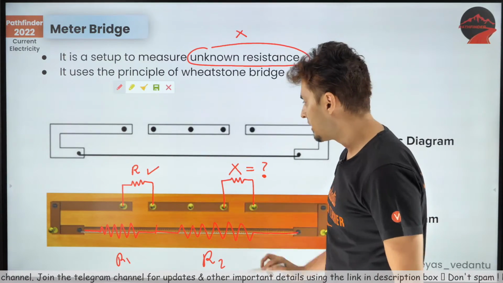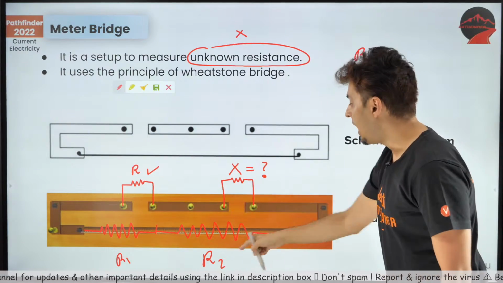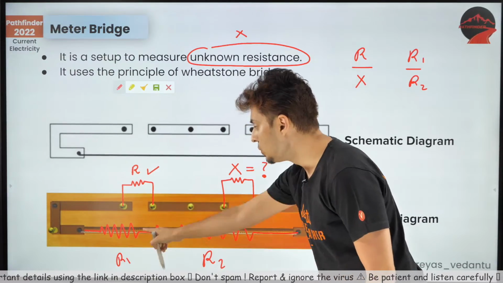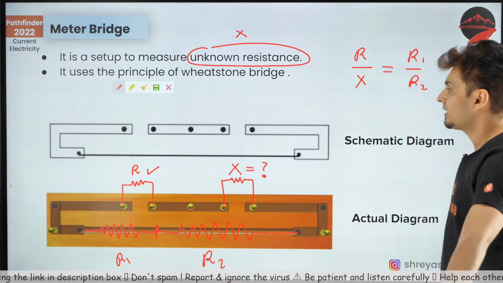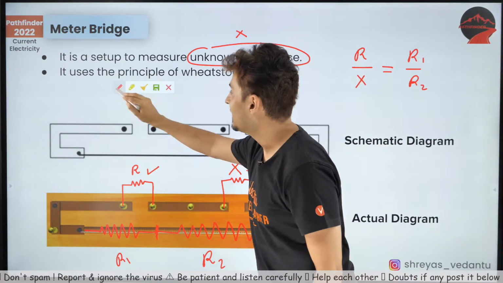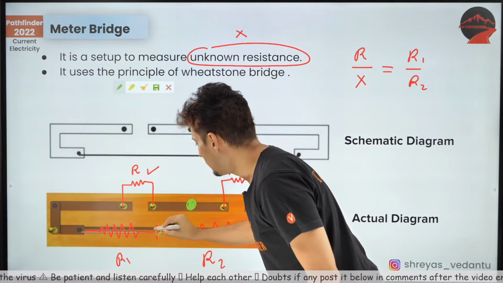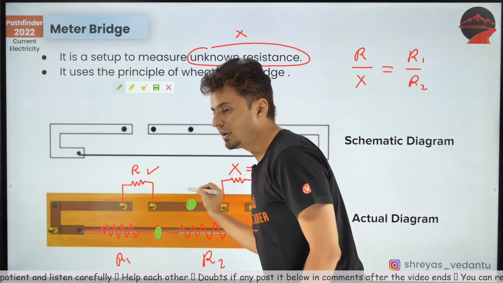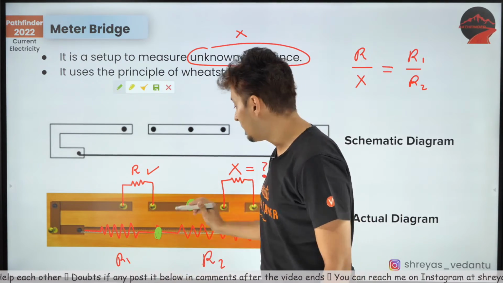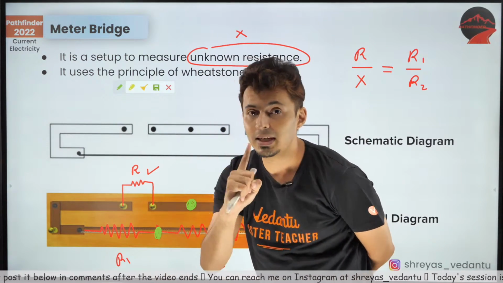Suppose R and X have a ratio, and R1 and R2 also have some ratio. I have divided it into 2 parts such that these 2 ratios are equal. So guys, think clearly and tell me what will happen to the potential of this point and the potential of this point. What can you comment about the potential of these 2 green dots? The potentials will be equal.